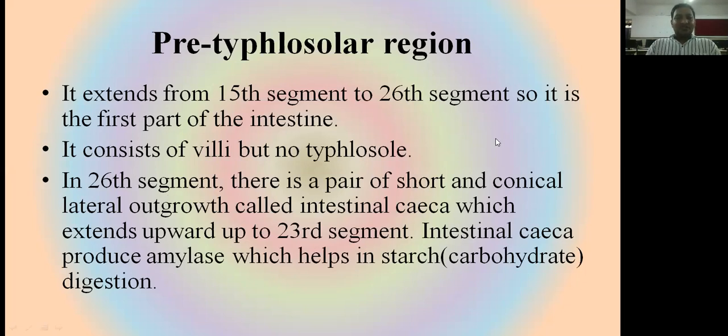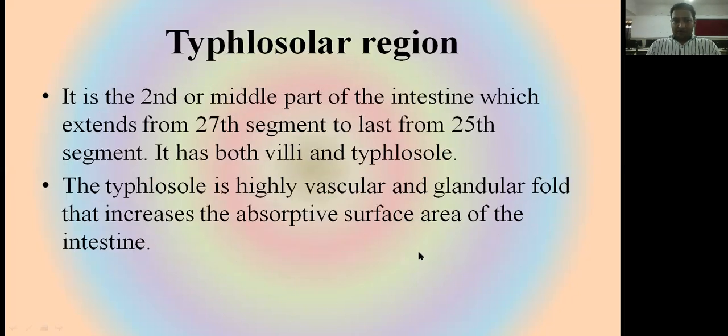In the 26th segment, there is a chamber-like or short conical lateral growth, which is known as the intestinal cecum, which extends upwards from the 26th segment to the 23rd segment of the body. The intestinal cecum produces amylase, which helps in the digestion of starch or some other carbohydrates.